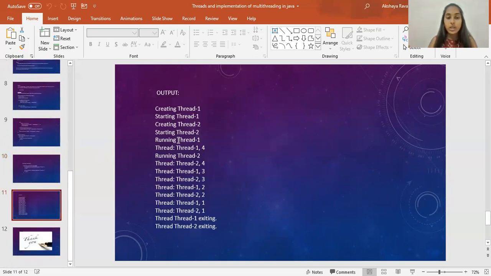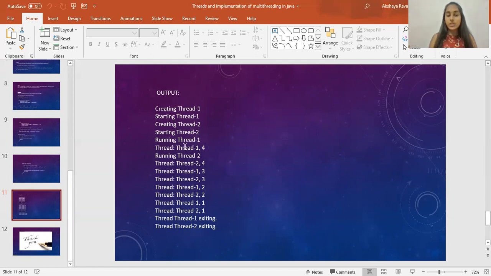In the output, we've got creating thread 1 and starting thread 1 as soon as thread 1 has been created. And we have created another thread called thread 2 and we have started thread 2 also. So first, after creating and starting, we have running thread 1. So here the thread 1 will be running as the first thread.